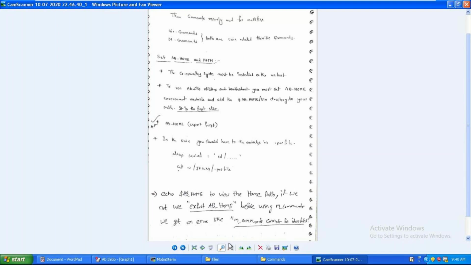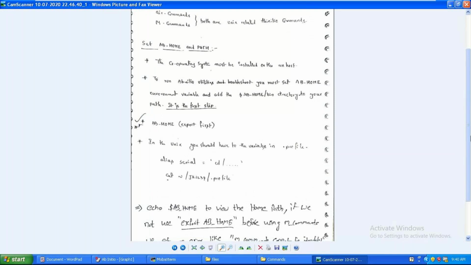We need to know everything from the basics. That is the intention, explaining each and everything. Okay, moving to my first command: the cat command.